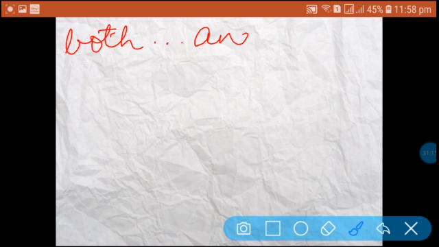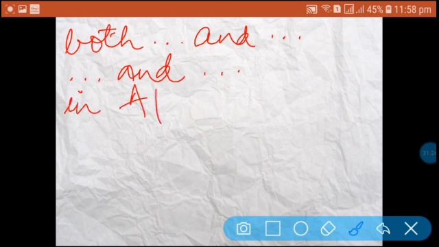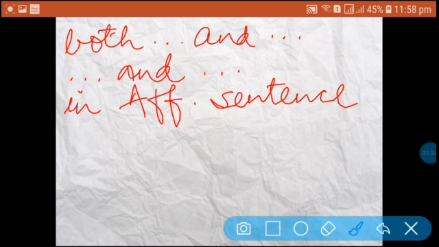One more rule I will discuss today. The next is, if we have a statement as both dot dot dot and dot dot dot, or dot dot dot and dot dot dot in an affirmative sentence, then in the negative sentence we will write it this way: not only dot dot dot but also dot dot dot.